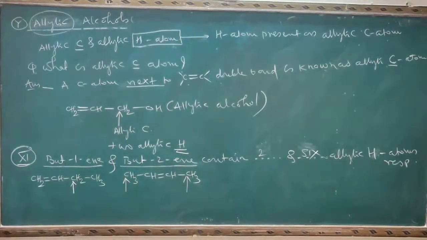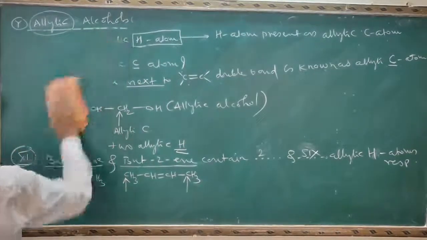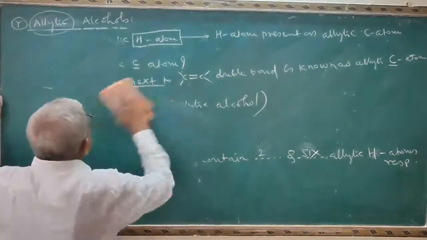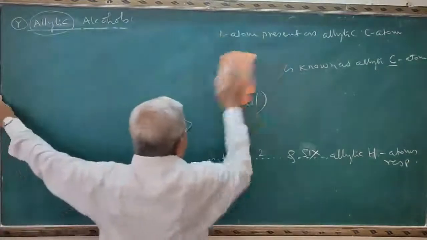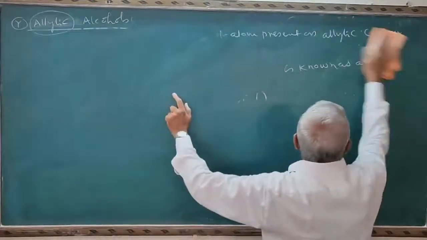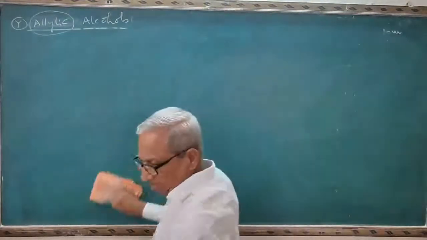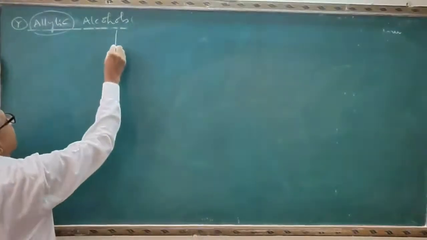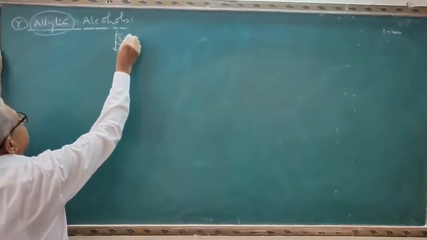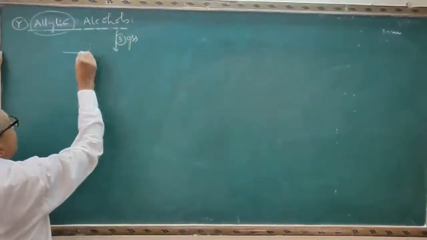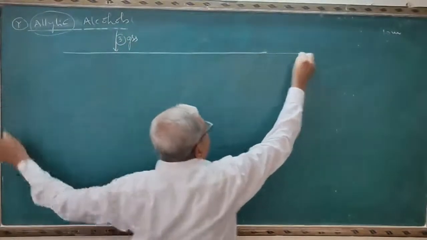Now see the classification of allylic alcohols. Classification of allylic alcohols. Allylic alcohols are classified into 3 groups as follows.